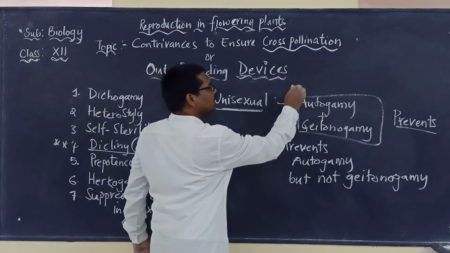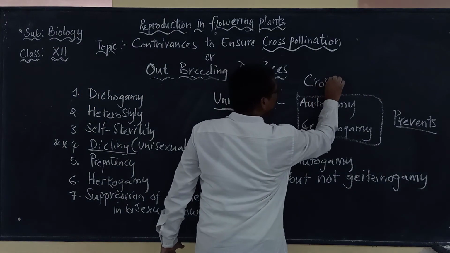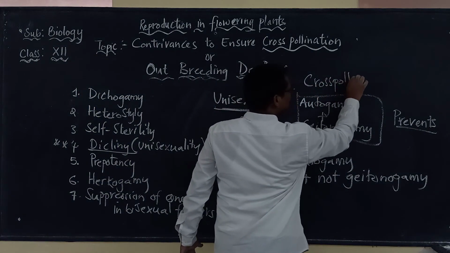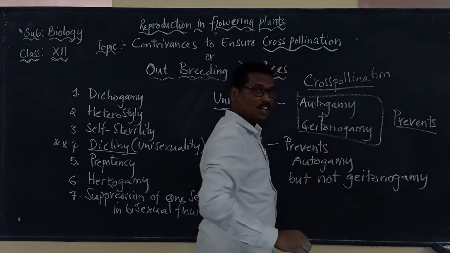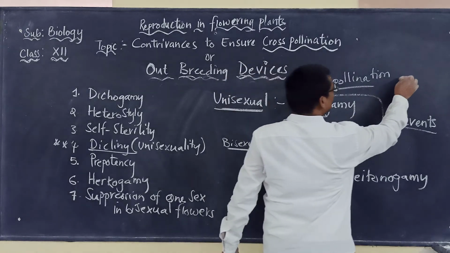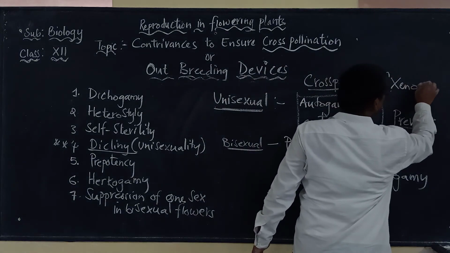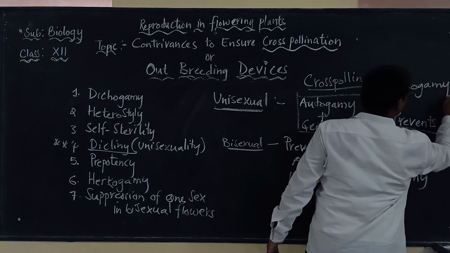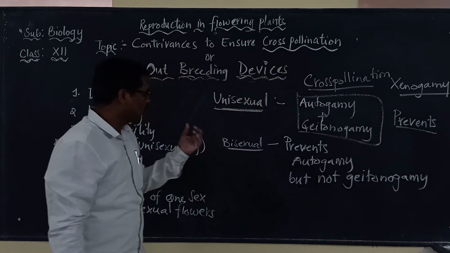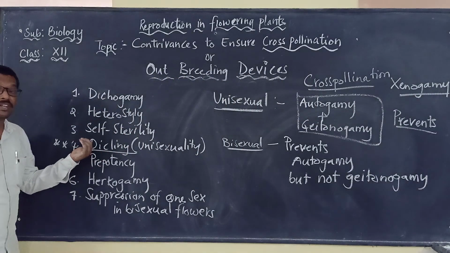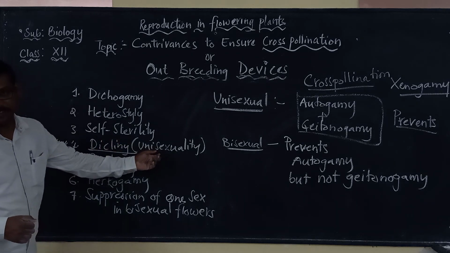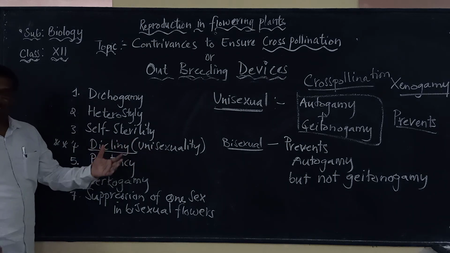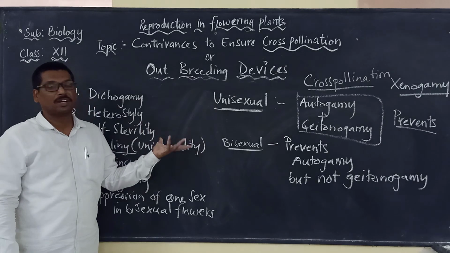Compulsorily, it should be only through cross-pollination. We call this xenogamy. This is also an important point to keep in mind, where we get confused when discussing dicliny, unisexuality. Thank you so much. Please remember all this.